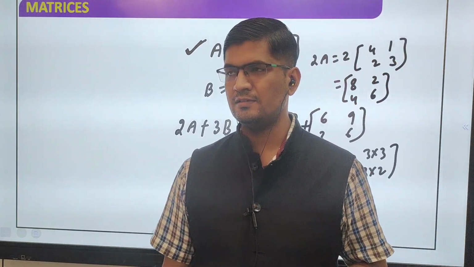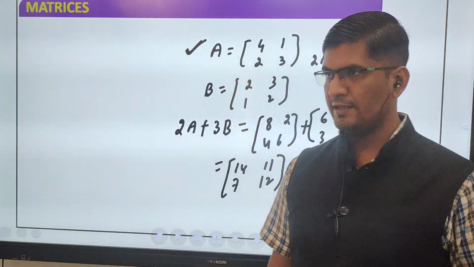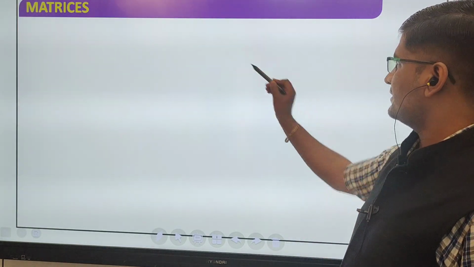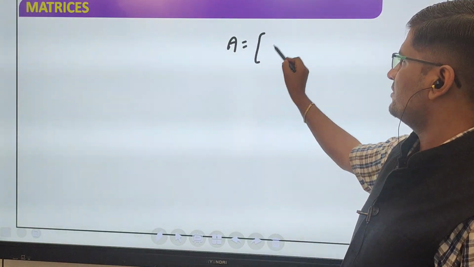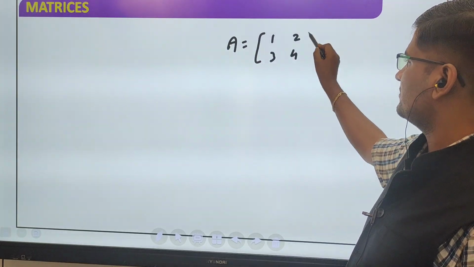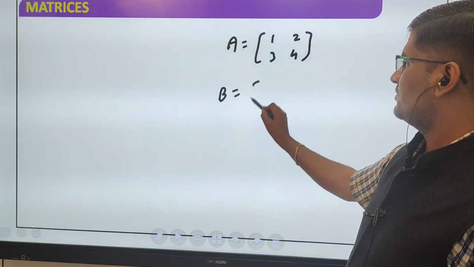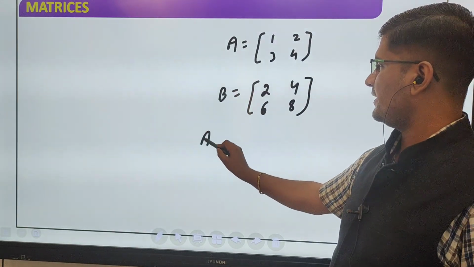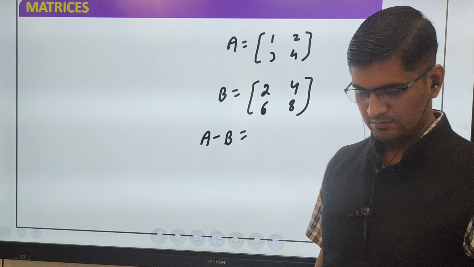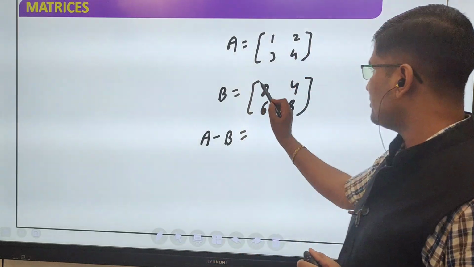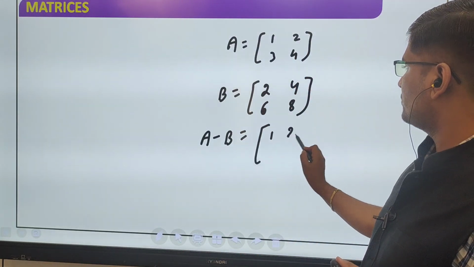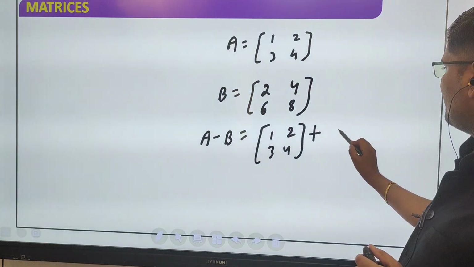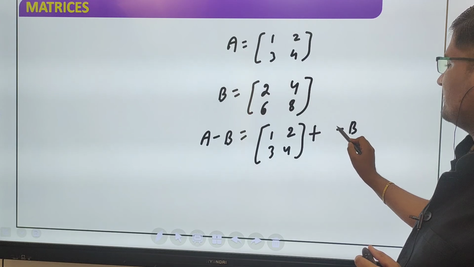Okay? Any doubt? Next is subtraction. Just suppose that A is equal to 1, 2, 3, 4 and B is equal to 2, 4, 6, 8. So A minus B. So how to solve? You have to write 1, 2, 3, 4 and plus, and then minus B. Yes or no?